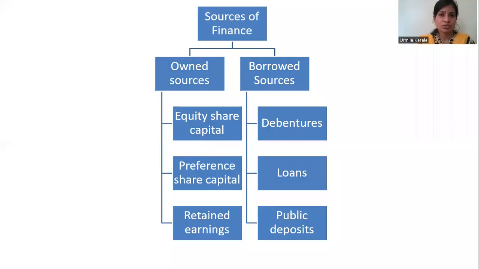Try and understand, this is the most important categorization of the sources, where own sources include share capital, that is equity share capital as well as preference share capital, and also the retained earnings, which is part of the profits retained in the business. Whereas borrowed sources cover all the sources which we generate from outside the company. One of the sources is debentures, where like shares, we distribute debentures, and those people who bought debentures become debenture holders. They contribute as a creditor, or as a third person or external person to the company.